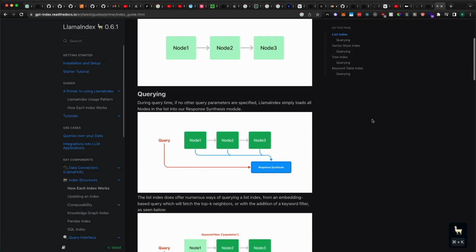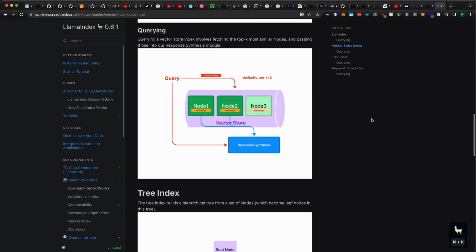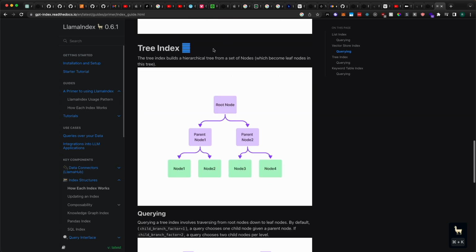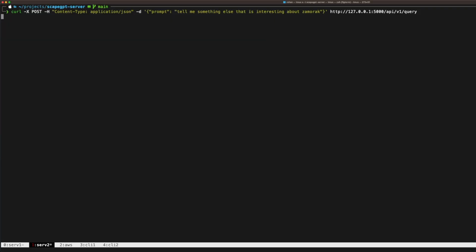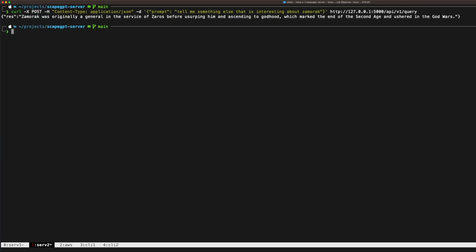Llama Index is actually insane. Like, there's all these different ways that you can do this. I ended up settling on this tree index. If you ask me why, I wouldn't be able to tell you, but it ended up just giving me the best results. And yeah, as you can see here, we got things working.